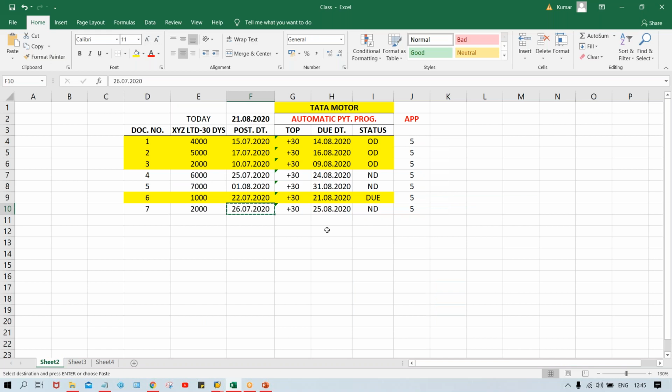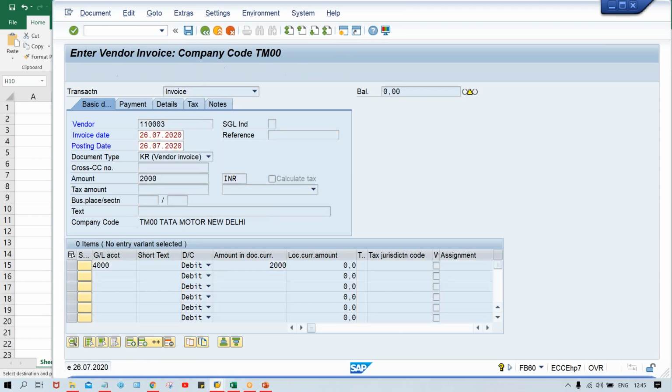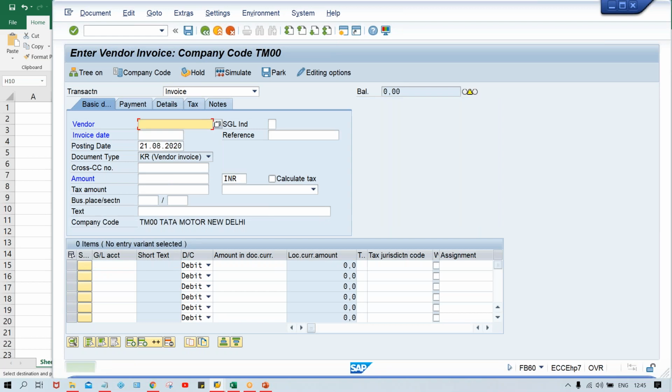This is also in the previous period itself, but still it's not going to be due. Why? Because 25th is a future date, right? So 2000. Sorry. Here I'm supposed to give the vendor number and then date, and again here amount 2000, 2000 here, and again 2000. Press enter twice and thrice and save it.